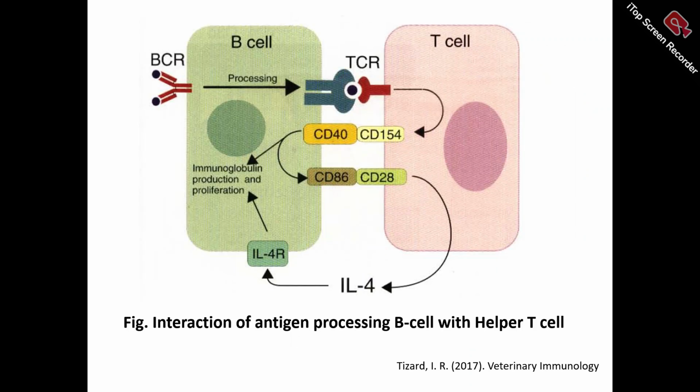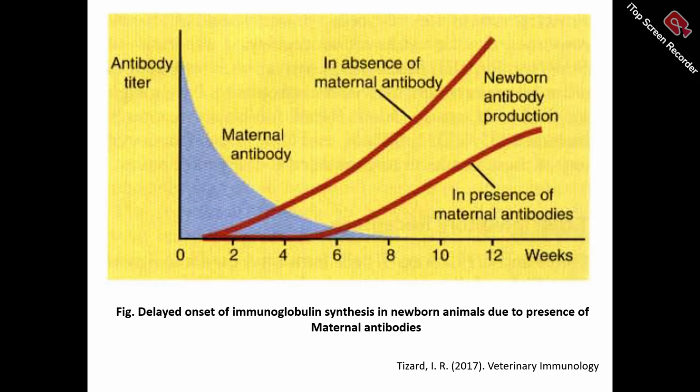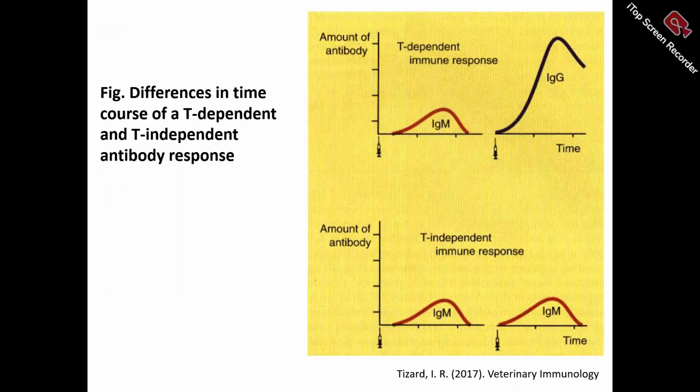This is a crosstalk between T cell and B cell. B cell identifies the antigen in the free form and presents the antigen through class 2 MHC, and then it is detected by T cell. This is turning off the B cell due to cross-linking of parent antibodies. If the parent antibodies are present, then the immune system will not work.